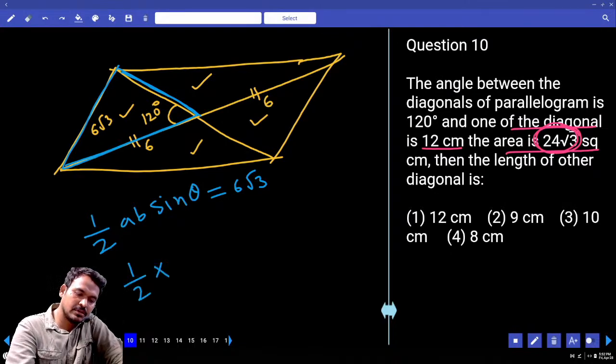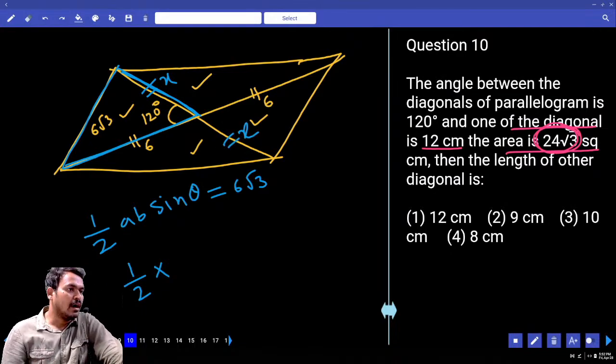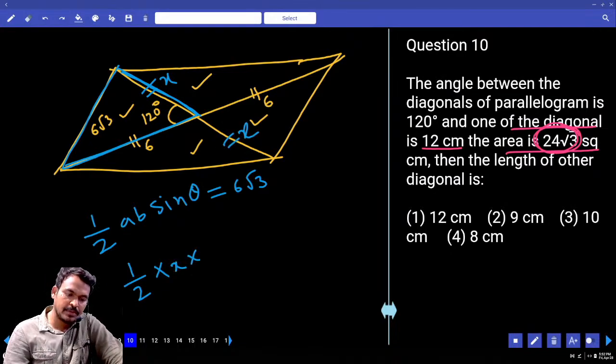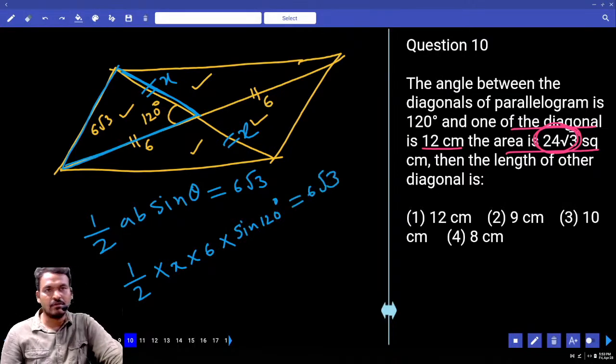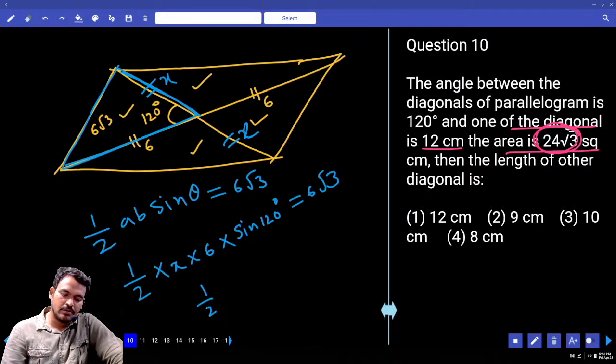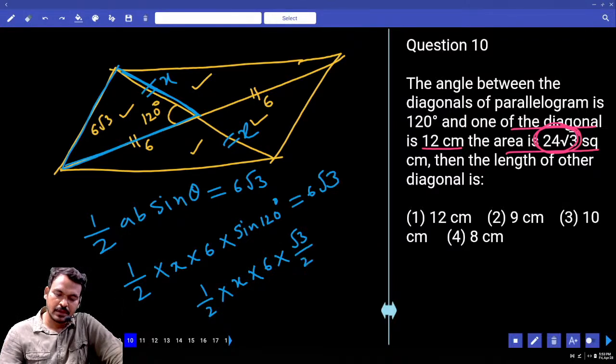Half into A. Suppose A is x, then the other side is also x. Half into x into, what is the B value? 6 into sin how many degrees? 120 degrees equals 6 root 3. Sin 120 means cos 30. Then half into x into 6 into cos 30. What is the cos 30? Root 3 by 2.